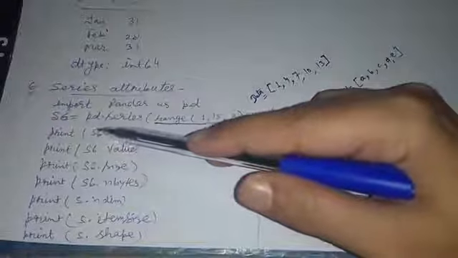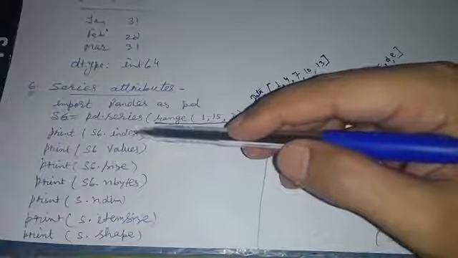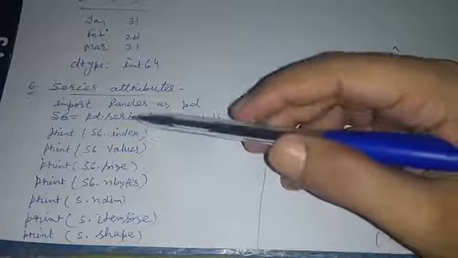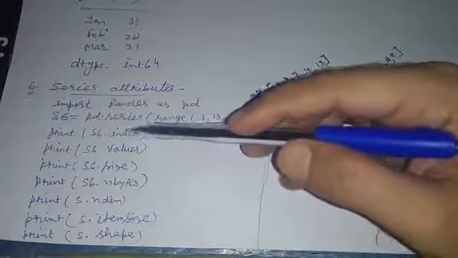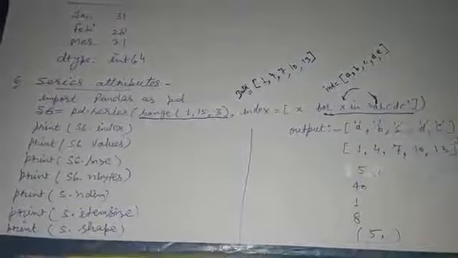Number 1, s6.index. You can easily determine the output of this. All indexes of the series will be printed. So check the output here: A, B, C, D, E. Next is s6.values.